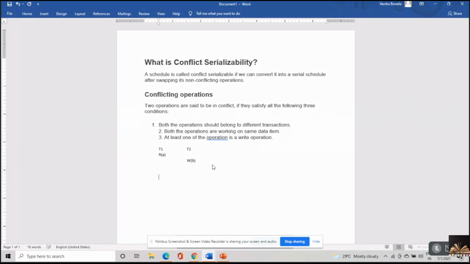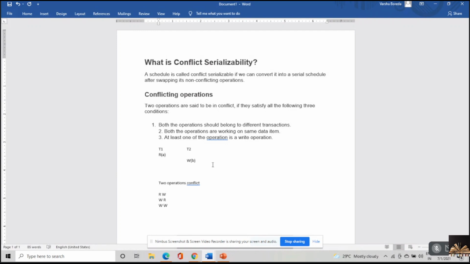So indirectly I can say that two operations conflict when there is a read and write operation, a write and read operation, or a write and write operation.